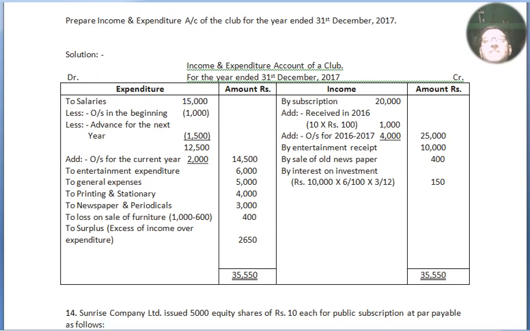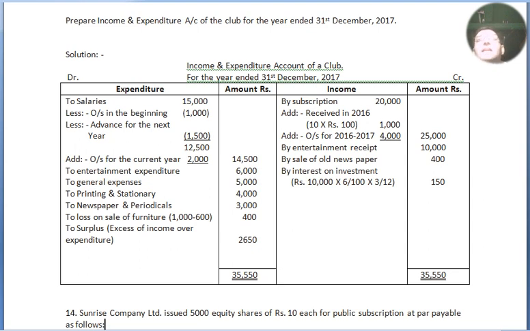By entertainment receipts, we have directly written rupees 10,000 because there is no adjustment. By sale of old newspapers rupees 400, we have written directly because there will be no adjustment. By interest on investment costing rupees 10,000 at 6% per annum: 6% of 10,000 equals 600 rupees, into 3 by 12, because it is for only 3 months and in a year there are 12 months, so it will be divided by 12. So we got the amount of rupees 150 to the outer column.